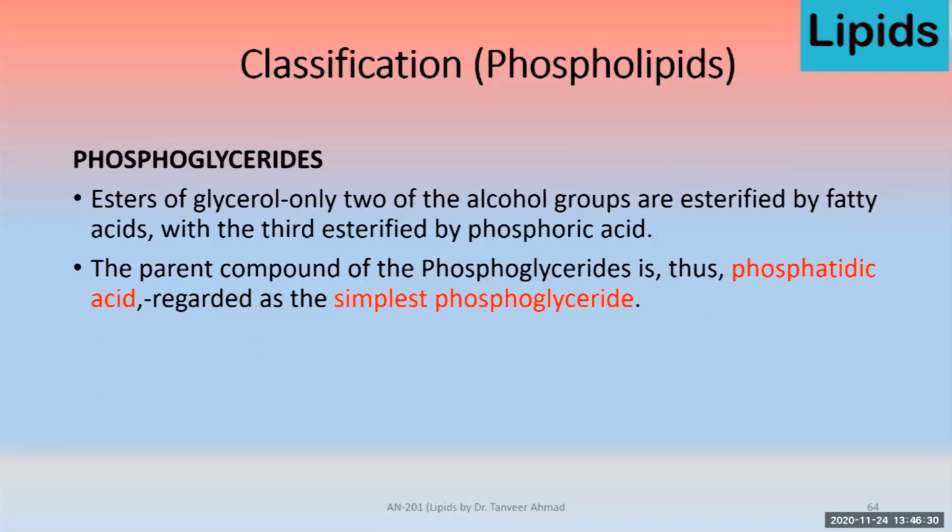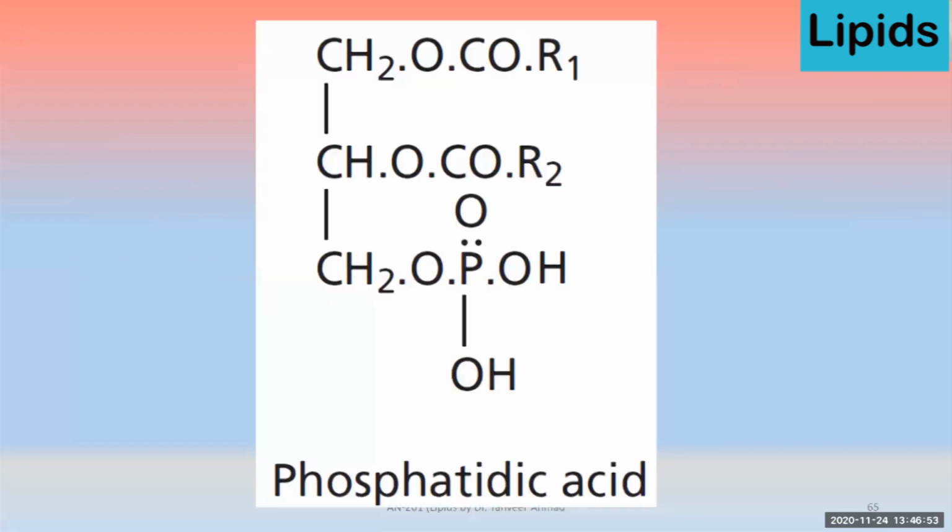So in case of phosphoglycerides, they are formed by the esterification of glycerol. Only two of the alcohol groups are esterified by the fatty acid, while the third is esterified by the phosphoric acid. The parent compound of phosphoglyceride is phosphatidic acid, that is considered the simplest phosphoglyceride. If you look at this, R1 and R2 positions of the triglyceride are without phosphoric acid, whereas the R3 position contains H2PO4 rather than H3PO4. So it contains H2PO4. It is known as phosphatidic acid.